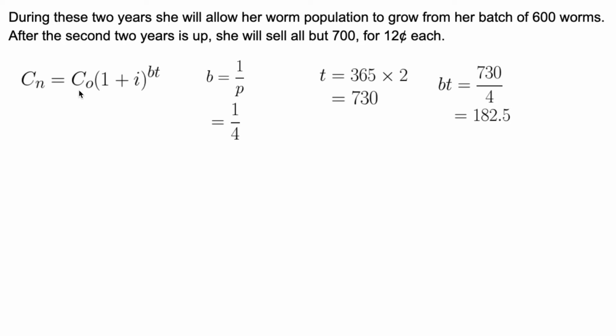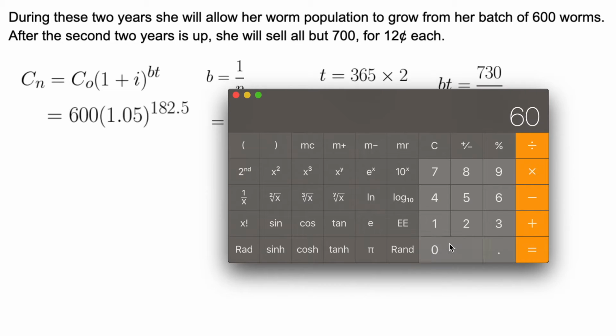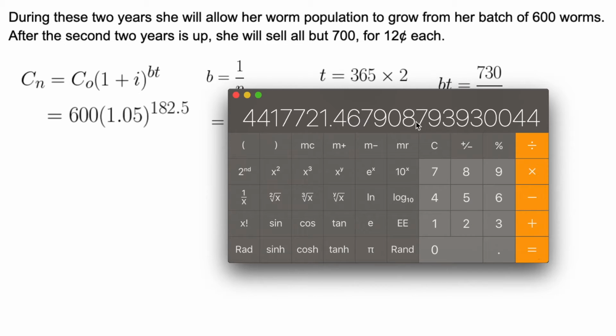We fill in everything we know. Our C sub 0 is our 600 worms, so we're starting with 600, times 1 added to our growth rate, which is 5%, to the power of bt, which is 182.5. 600 times 1.05 to the power of 182.5 is equal to, at the end of the second 2 years, she ends up with 4,417,721.46. And it goes on forever.